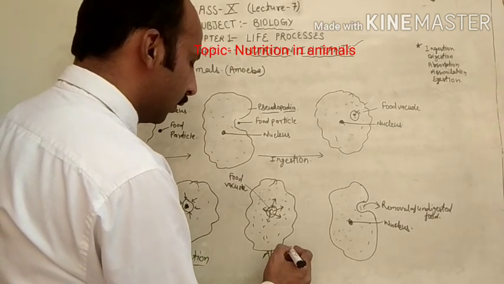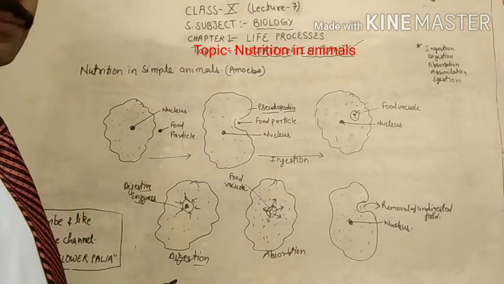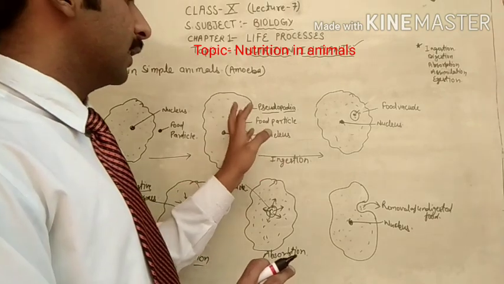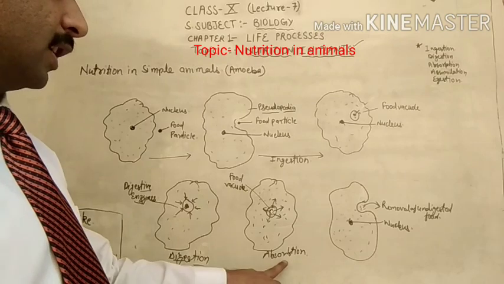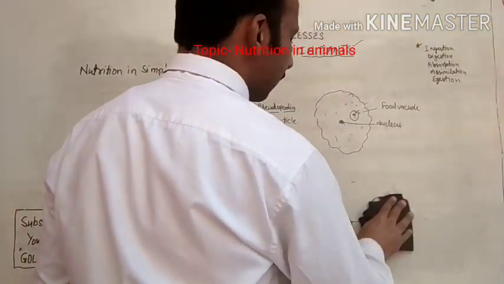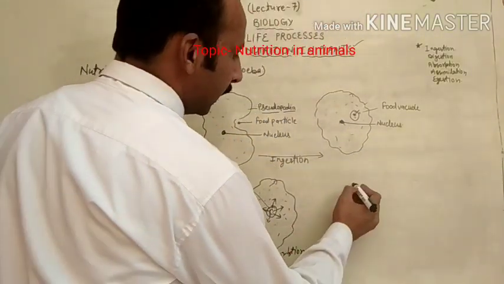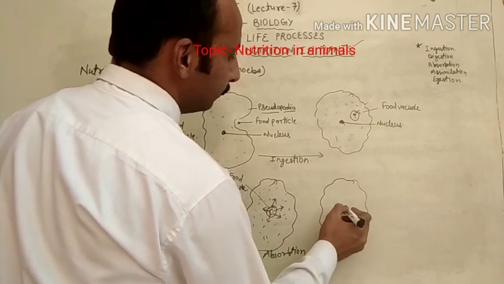So the steps followed are ingestion, digestion, absorption. The next step will be assimilation. You can add one more diagram here, like this.